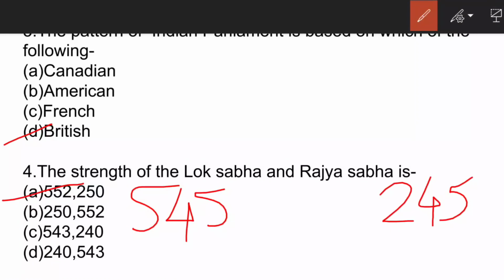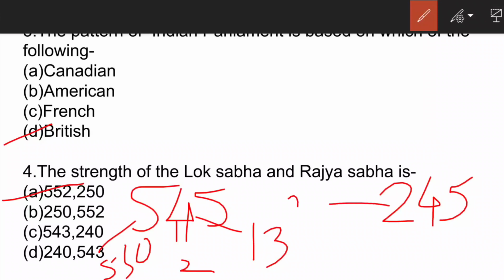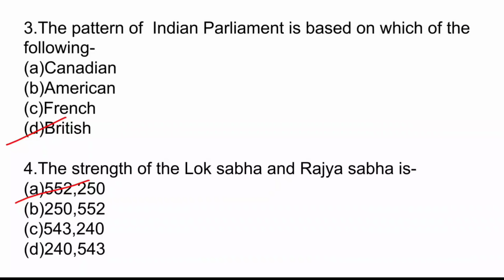Out of the 545 members, we have 530 from the states, 2 from Anglo-Indian community and 13 from the Union territories. And in the Rajya Sabha, we have 229 from the states, 12 are nominated people who have made their contribution in the field of arts, literature, science, social service, etc. and 4 from the Union territories. So let's move to the next question.